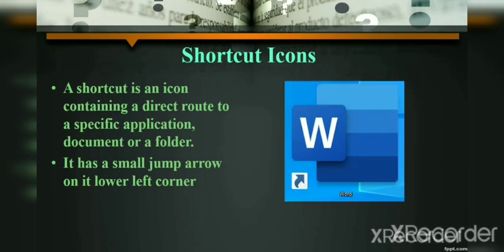On a desktop you can see some icons with one arrow on the left corner. You can see, yes. So whatever icon has a jump arrow, it is called a shortcut icon. Clear everyone? It is an application icon, but it has one jump arrow on the lower left corner. So this icon is called a shortcut icon.